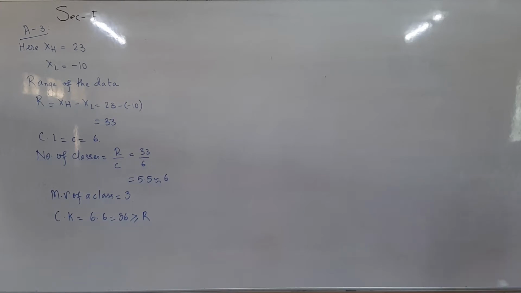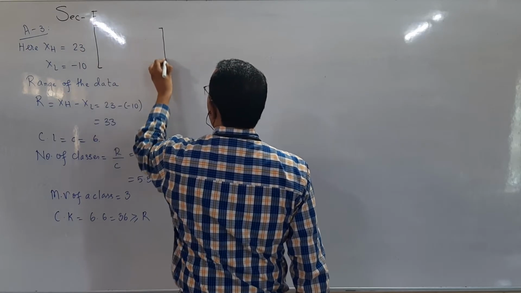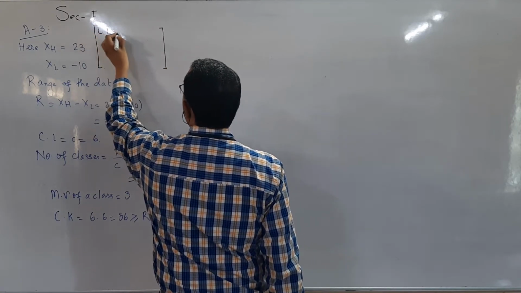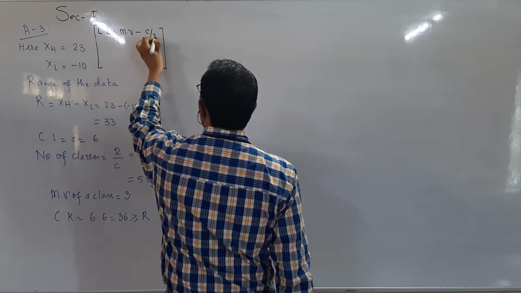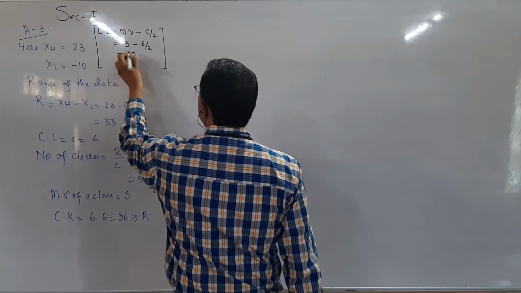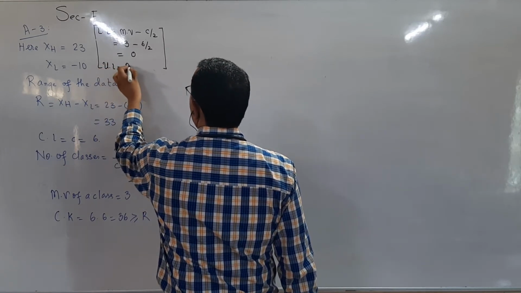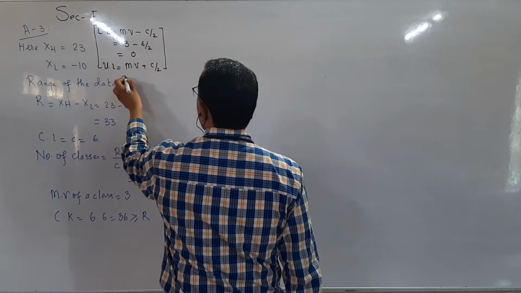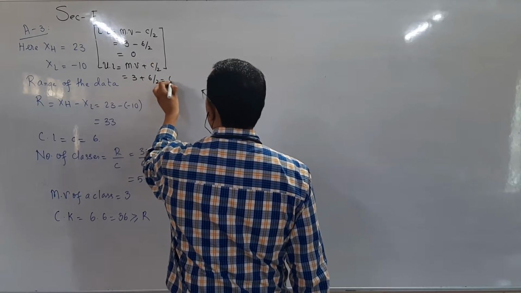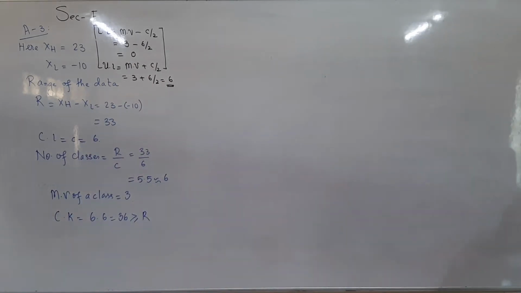Now, mid value of one of the classes is given as 3. So for that, all of you know these formulas. Lower limit is equal to mid value minus half the class length. Mid value is 3, class length is 6. Upper limit is equal to mid value plus half the class length. So 3 plus 6 by 2, so 6. So one of the classes is 0 to 6.